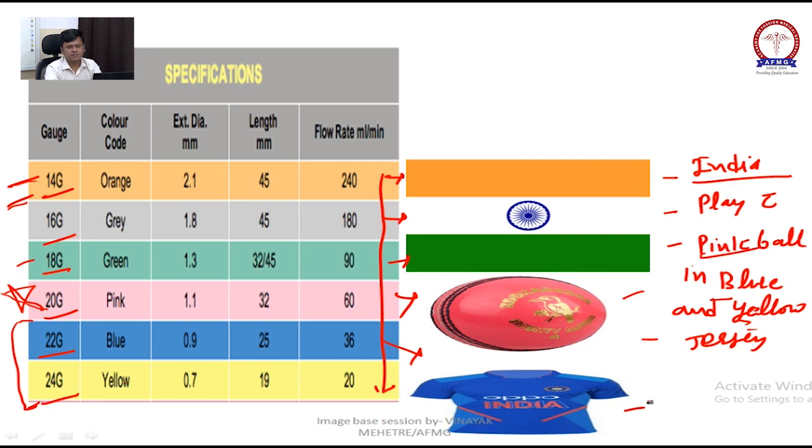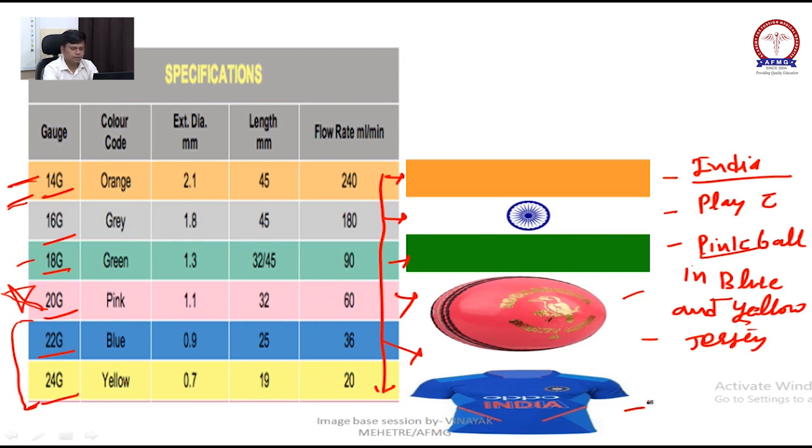Something is better than nothing. This mnemonic will help you. Just revise it and you can see the sequence. India, tricolor: orange will go for 14, gray or white 16, green 18, pink ball 20, right? And then blue is for 22 and yellow is for 24 gauge. Remember at least the gauge size. This is the most important thing to be remembered.